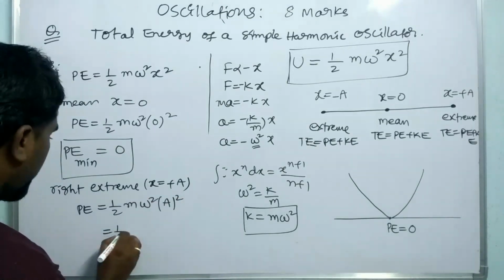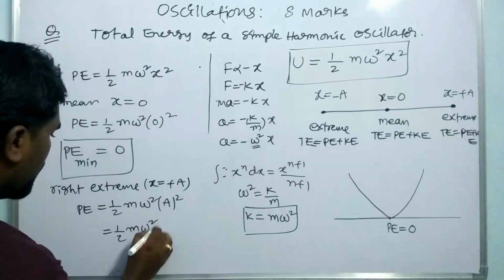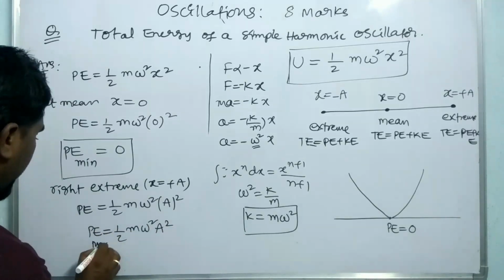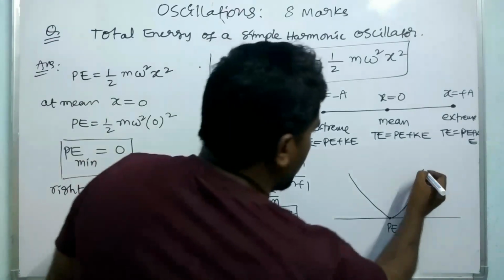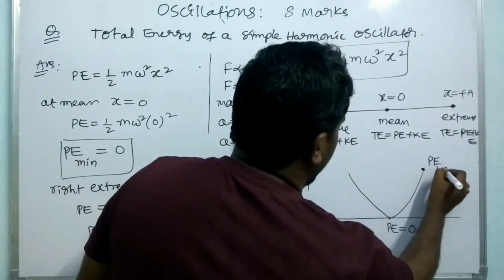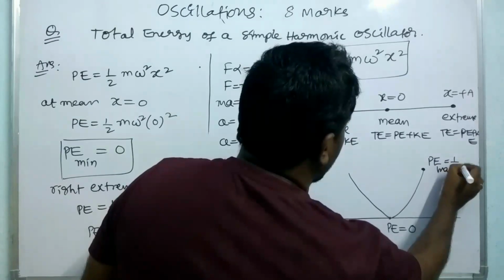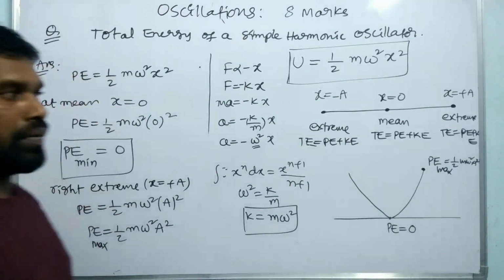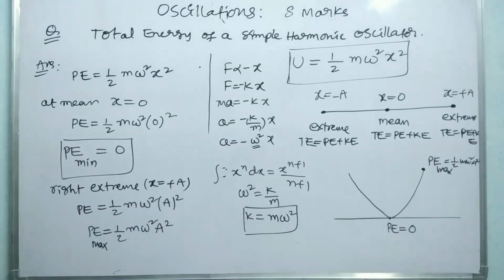So 1 by 2 m omega square A square. At the right extreme, the potential energy is the maximum value, 1 by 2 m omega square A square.